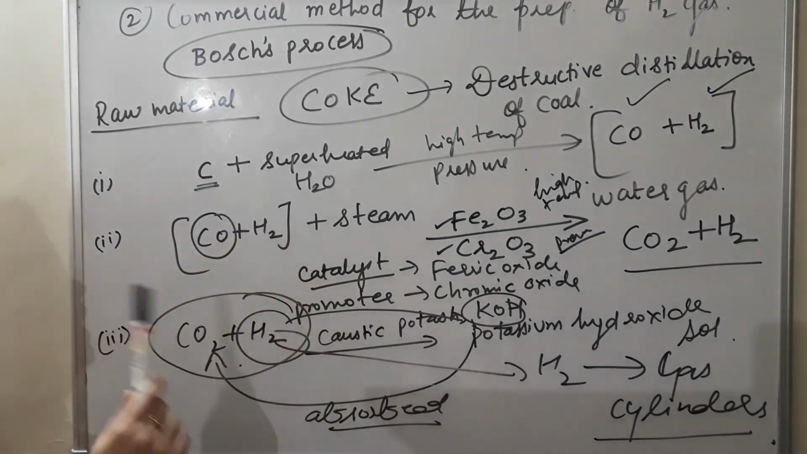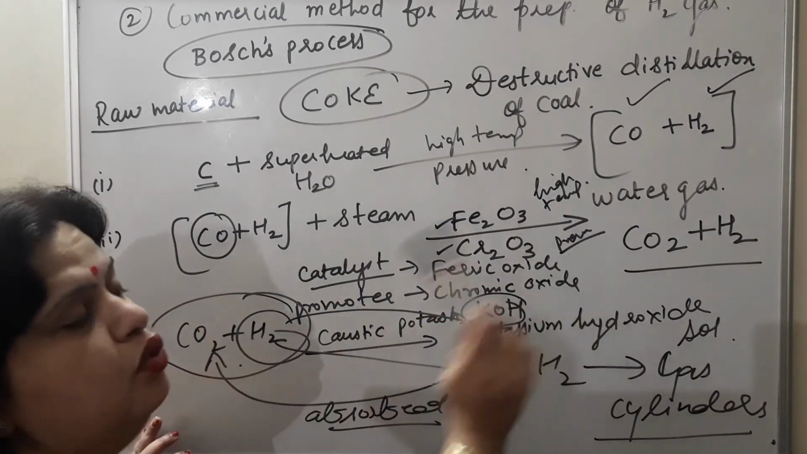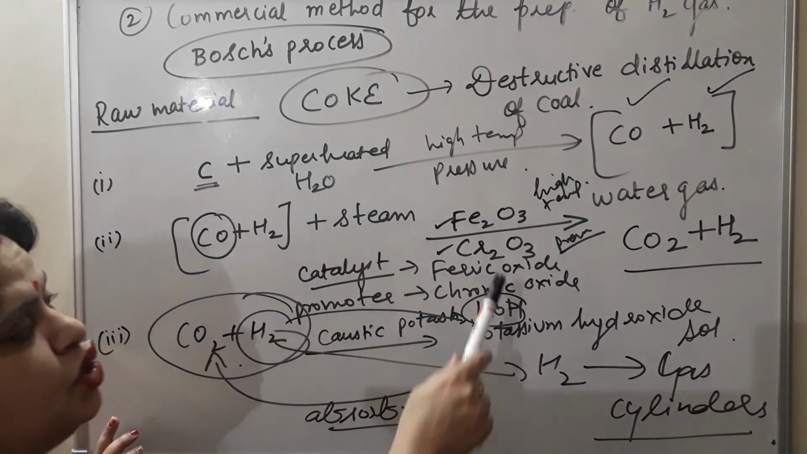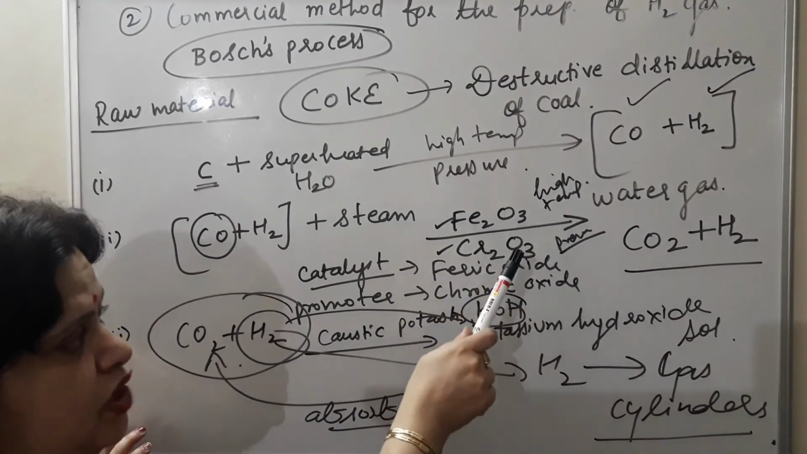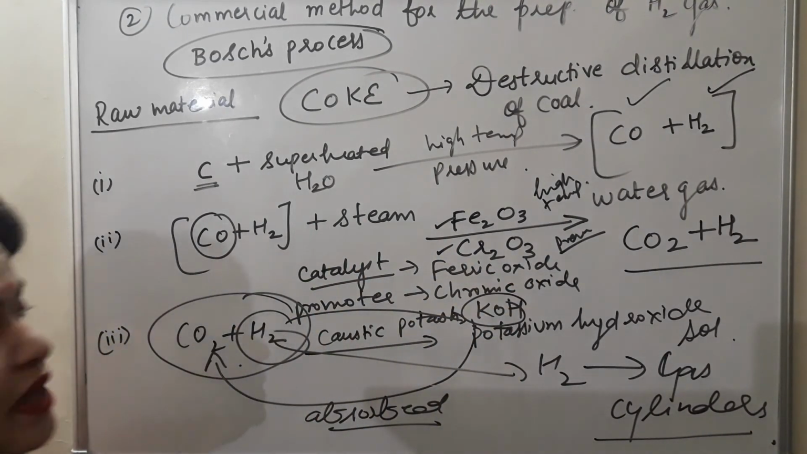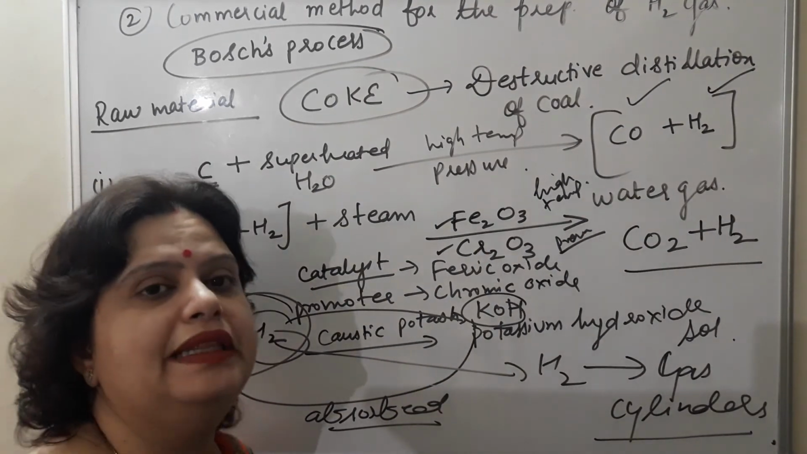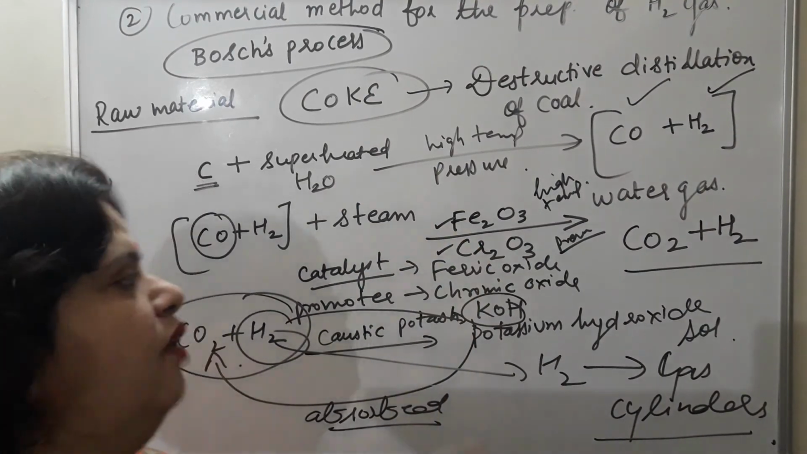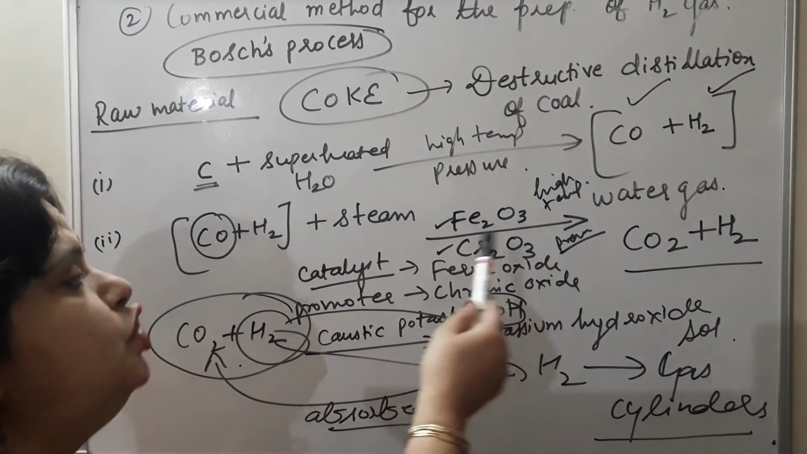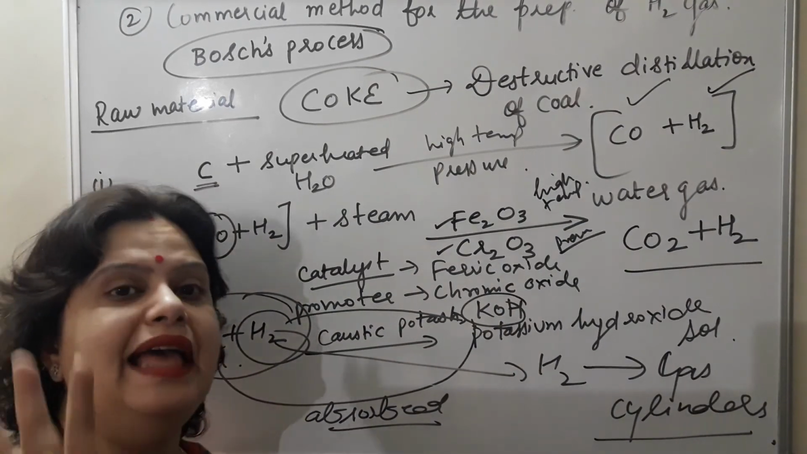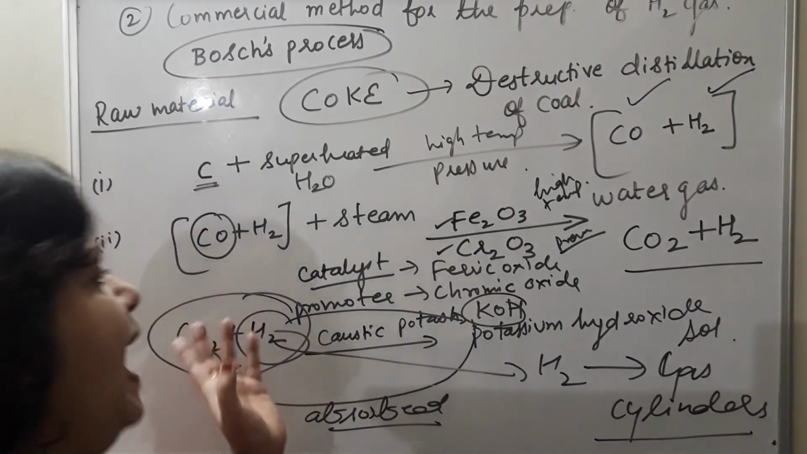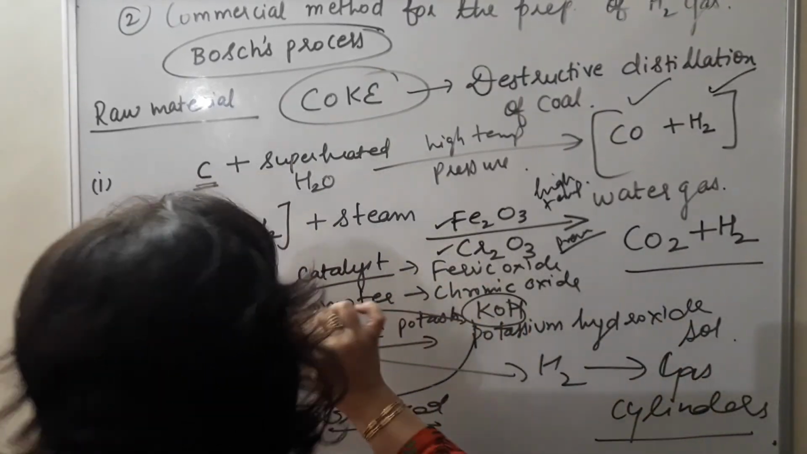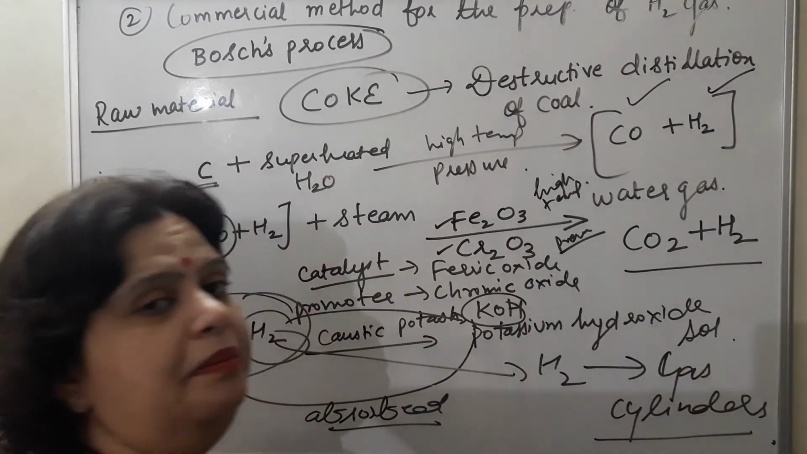Second step, for the conversion of this poisonous gas into non-poisonous gas, this water gas again reacts with steam in the presence of high temperature and pressure and in the presence of two important substances. One is the catalyst, and it is used in powdered form. One is ferric oxide which catalyzes the reaction, and another is the promoter, that is chromic oxide, which enhances the speed of the catalyst, and during this reaction it will again give a mixture of two gases. Carbon monoxide changes to carbon dioxide, plus hydrogen gas.